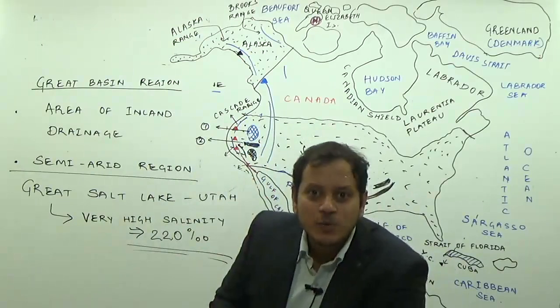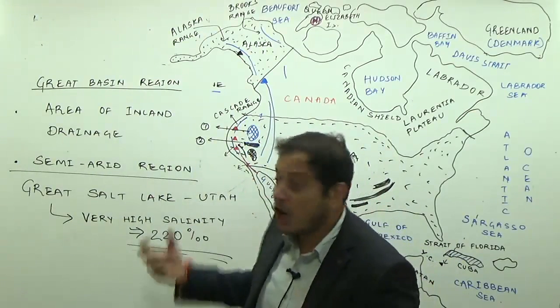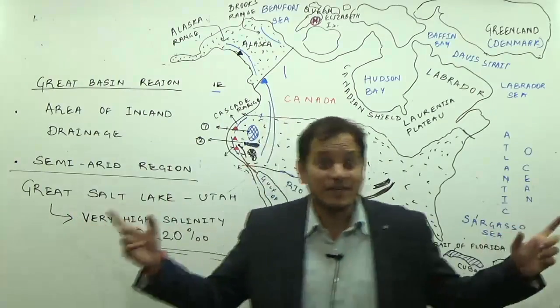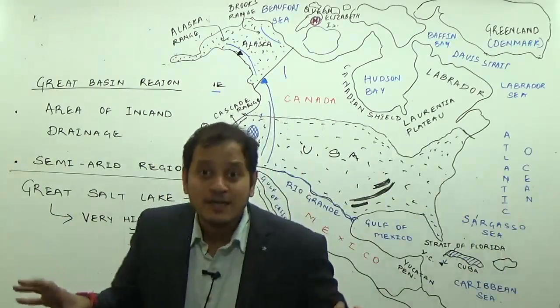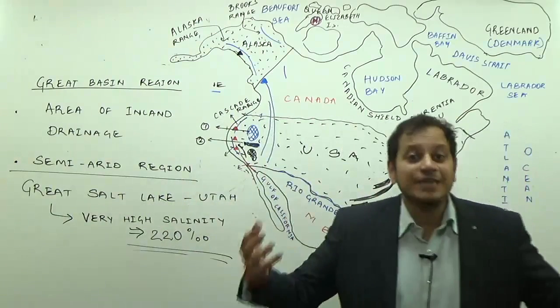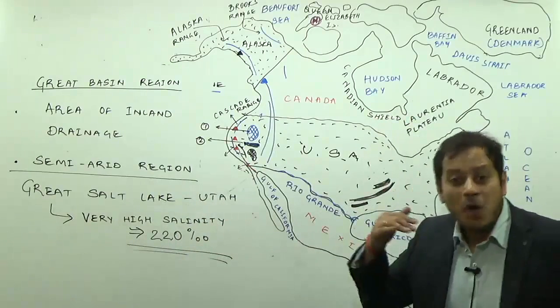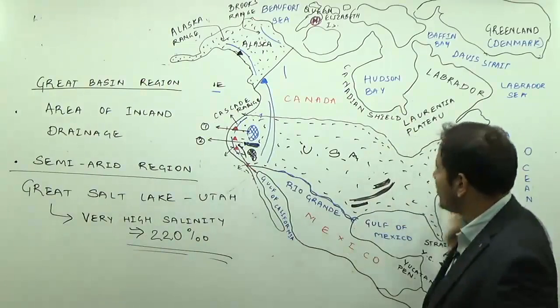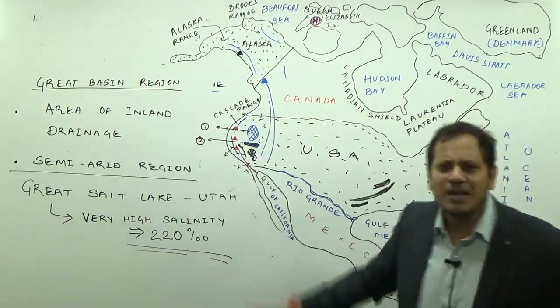Now, why is the river very small? Because they do not have a sufficient amount of water flow. Short or ephemeral rivers. I told you, ephemeral drainage system. That means the region of short rivers is known as what? It is known as the Great Basin. In which state of USA is the Great Salt Lake located? In Utah. Which part of USA? Eastern USA, Western USA? It is located in the Western USA, California ke around.